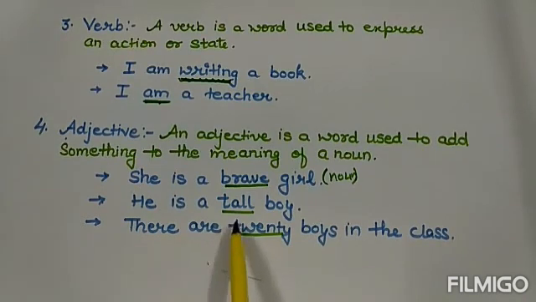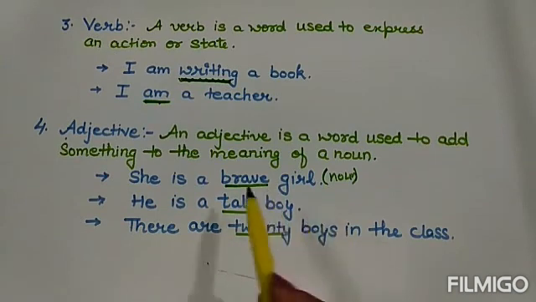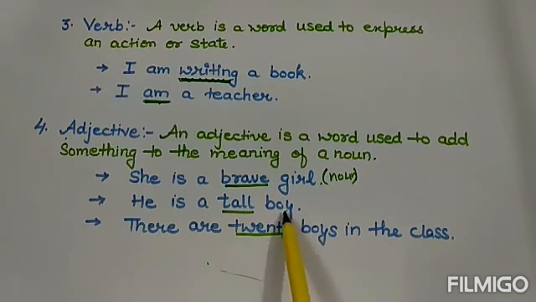He is a tall boy. Again, tall is representing something about the noun. So tall is an adjective. There are 20 boys in the class. I have underlined 20 here because 20 is showing number and acting as an adjective.